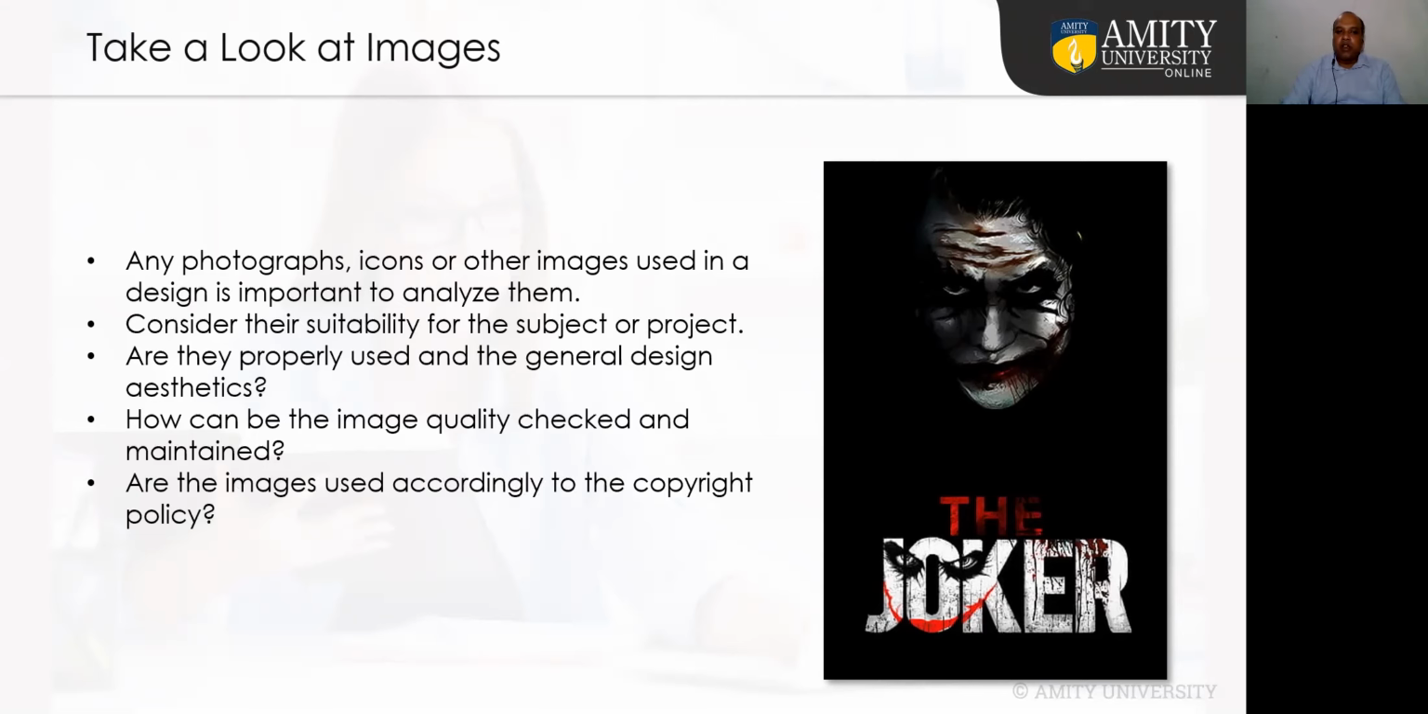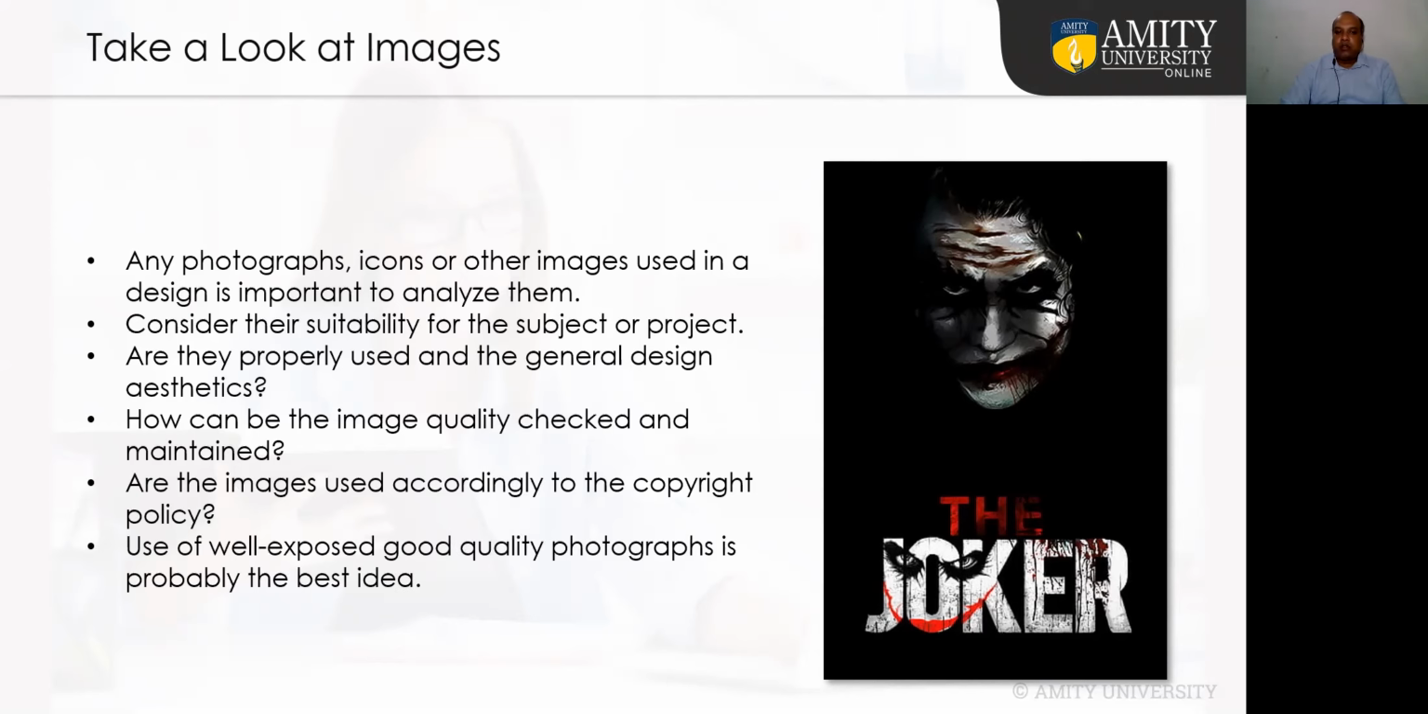And the image should be used according to the copyright policy. Again, this is one of the most important parts. If you are using some image which has some legal issues, you need to have permission to use that image. So copyright is one thing which needs to be taken care of whenever you're using images from other sites or other resources. Use of well exposed, good quality photographs is probably the best idea.